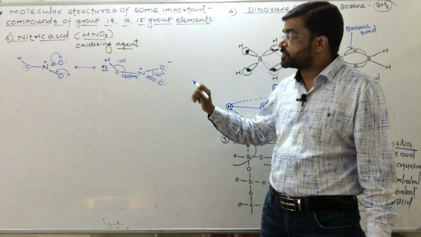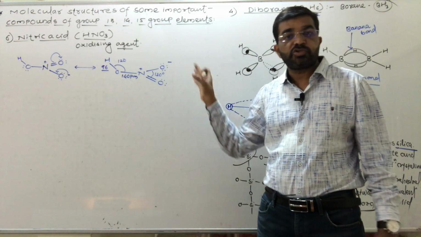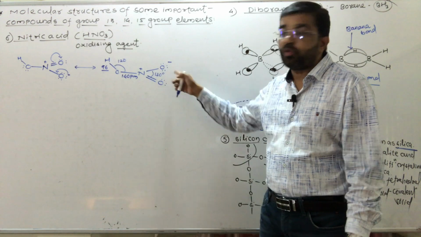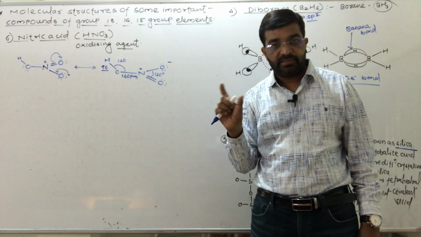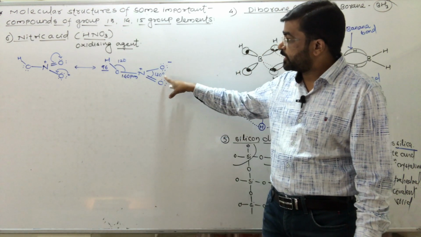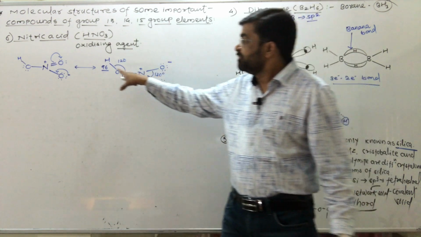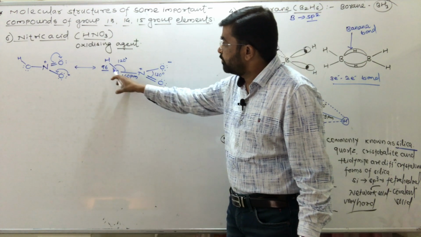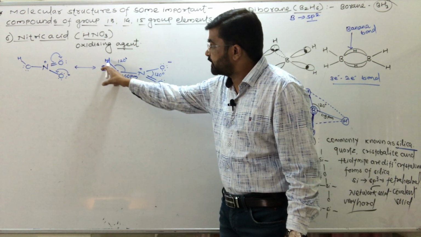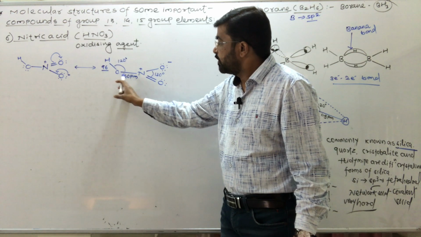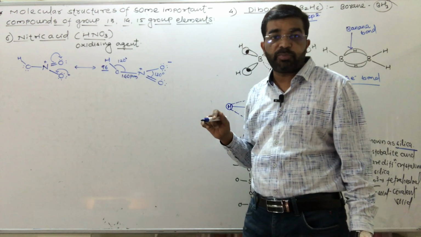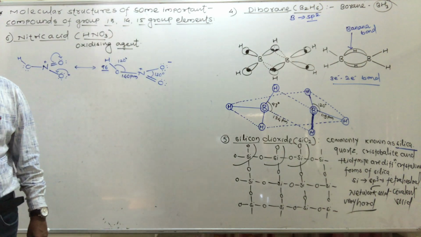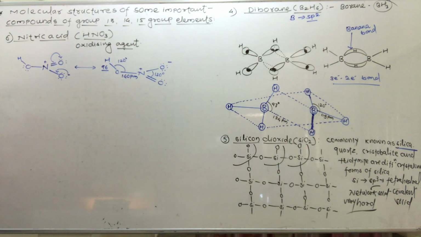It forms this resonating structure due to the presence of a double bond and an adjacent lone pair of electrons. These are the parameters: this bond angle is 130 and this bond angle is 120 degrees, and the bond length between oxygen and hydrogen is 96, while nitrogen and oxygen is 140 picometer. The bond length between nitrogen and the other oxygen atom is the same because of the resonating structure.